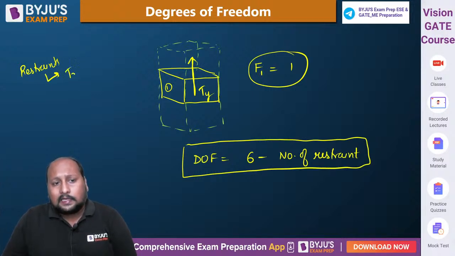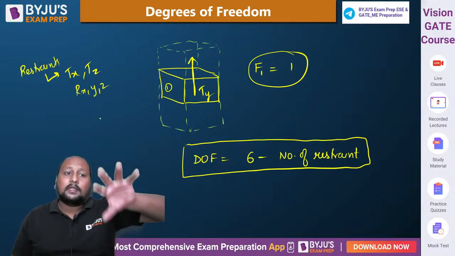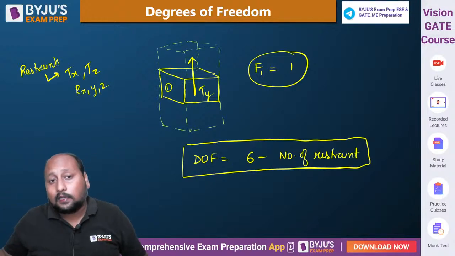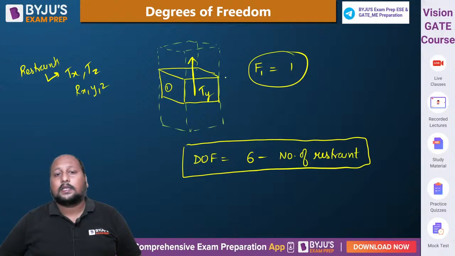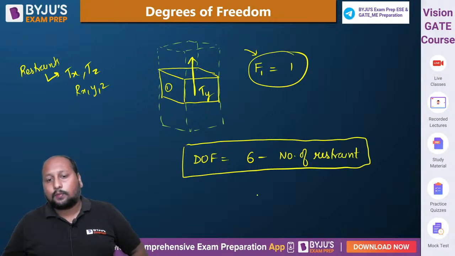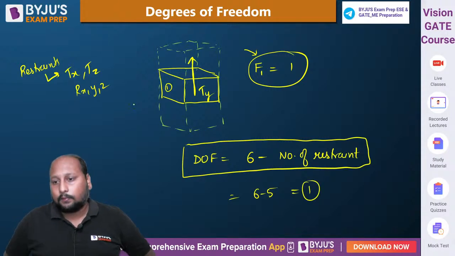What are the restrictions? What are the restraints we are having? We are having translatory about x, translatory about z, and rotation about x, y and z. So these are the 5 restraints, because these motions are not possible and we are only able to make a single motion, and that is the reason we are calling it a single degree of freedom. Block number 1 will be having one motion possible, that is 6 minus 5, that is the degree of freedom for this example.